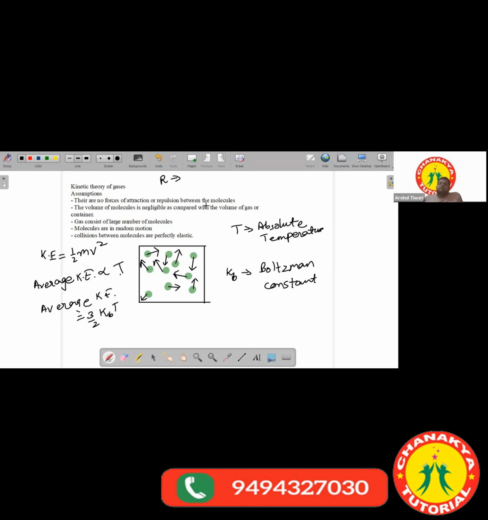Okay. So depending on our assumptions, we will obtain certain gas laws, and those gas laws we will be calling the laws for ideal gases. We will discuss ideal gases and non-ideal gases. So let us see the gas laws. In the last class, we had studied the three gas laws: Charles law, Boyle's law, and Gay-Lussac's law.